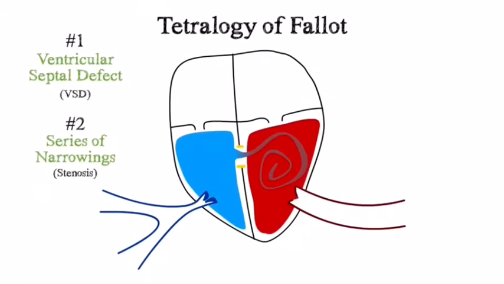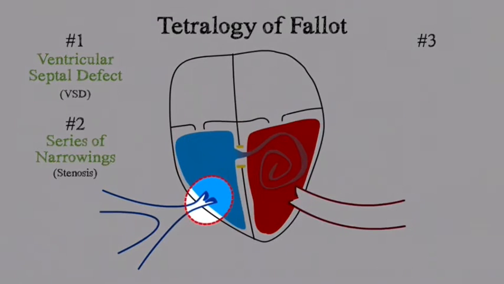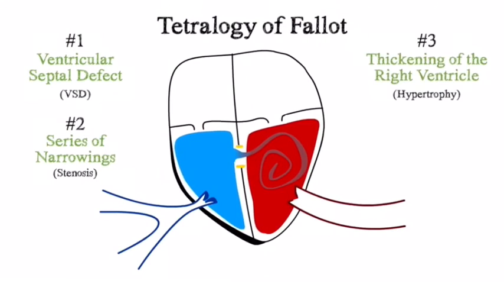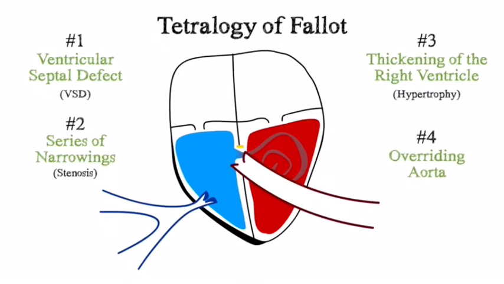This leads us to the third heart defect of tetralogy of Fallot. Because the heart has to do more work to pump blood through a narrowed valve, the right ventricle becomes more muscular and therefore thickened. The fourth defect has to do with the positioning of the aorta. In tetralogy of Fallot, the aorta is positioned right over the ventricular septal defect, which is the hole between the 2 ventricles.